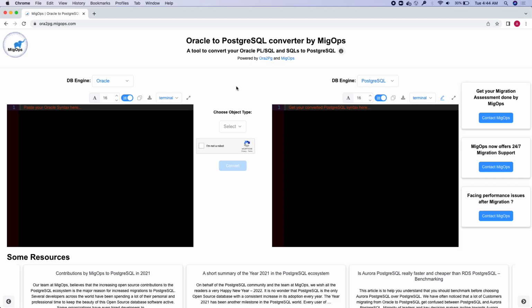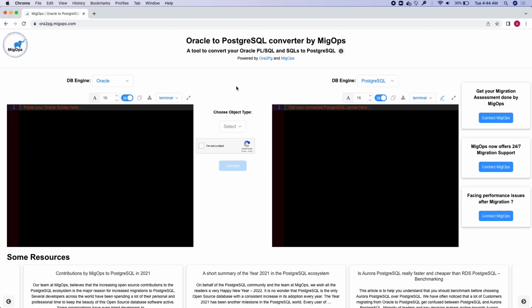I would now like to present you the Oracle to Postgres converter to support you during your migration process from Oracle to Postgres. The pure intention behind this tool is to promote more migrations from Oracle-like commercial databases to Postgres-like open source databases deployed on any platform.